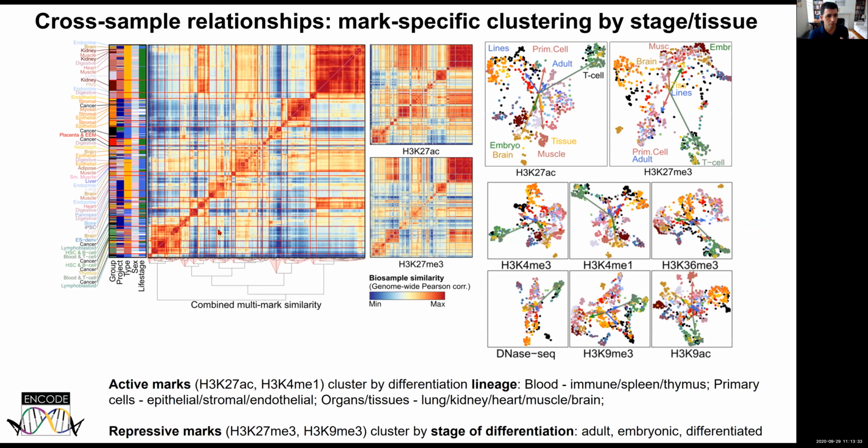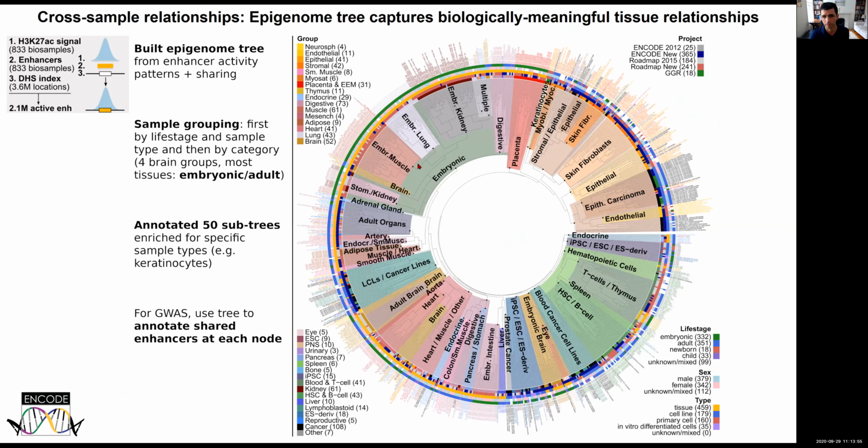We've also used this very high quality imputation to now study the cross-sample relationships using both activating marks and repressive marks, and then understanding what are the primary drivers between tissues and embryonic versus adult cell lines. And we're finding in general that the active marks are primarily driven by lineage, whereas the repressed marks are primarily driven by stage of differentiation. This is the tree that we get based on the sharing of these high resolution enhancers across the 833 samples.